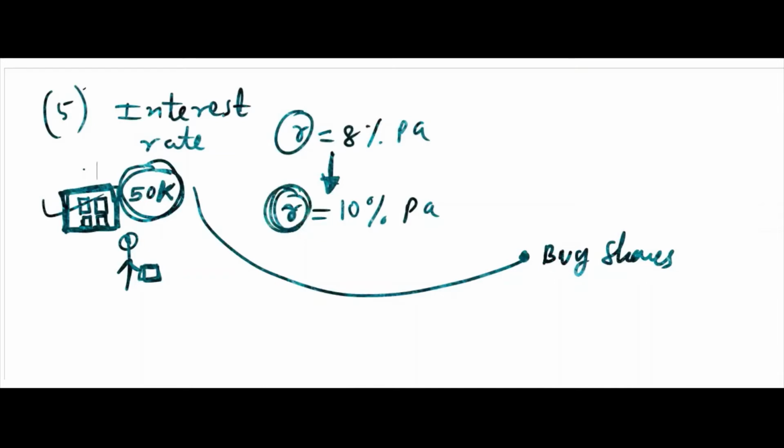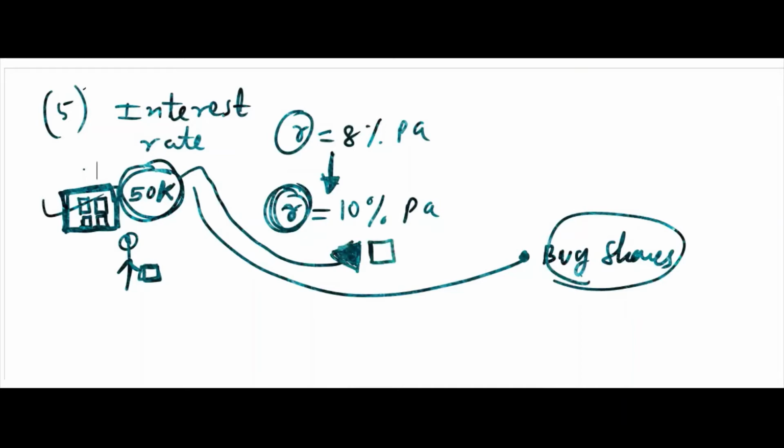Because of the lot of interest I will get in the market. I will save this money, and instead of buying shares I will go for a saving kind of thing where I will get more return. It's attractive for me. I will deposit in the bank, invest in a fixed deposit or whatever. There are so many ways.